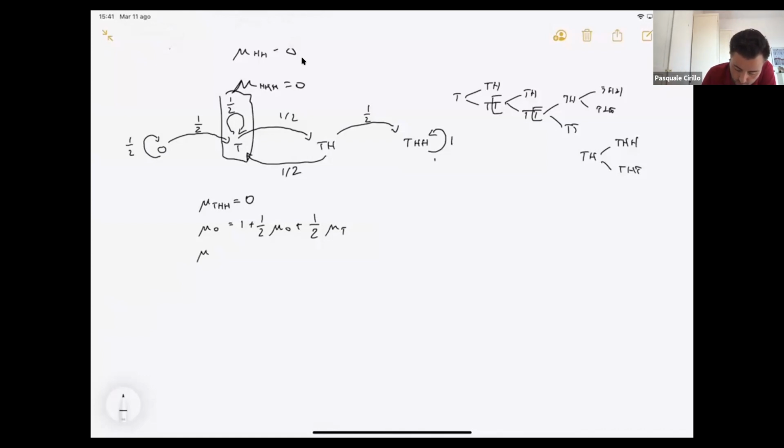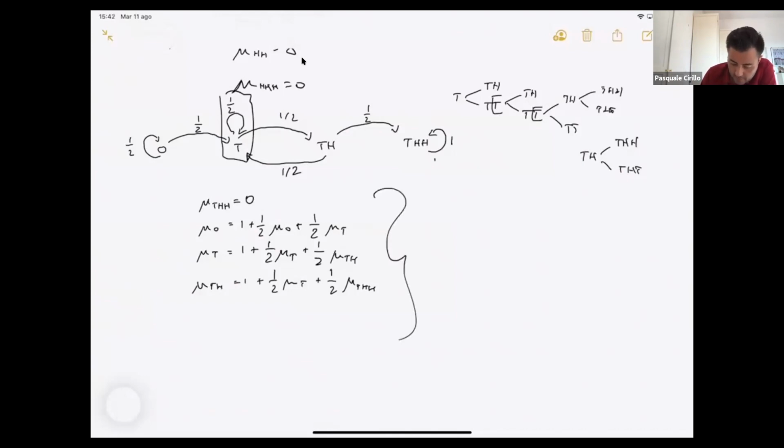Then I have mu t, and mu t is equal to 1 plus the possibility that I stay in mu t plus the possibility that I jump to mu th. And then I have mu th, and this is equal to 1 plus the possibility that I jump back to mu t, plus the possibility that I jump to mu thh. If you solve this system, I leave that to you.